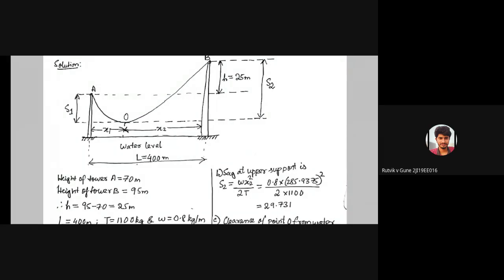And the point O, which is the lowest point, is 29.731, that is the sag at the upper support. S2 is already calculated as 29.731.